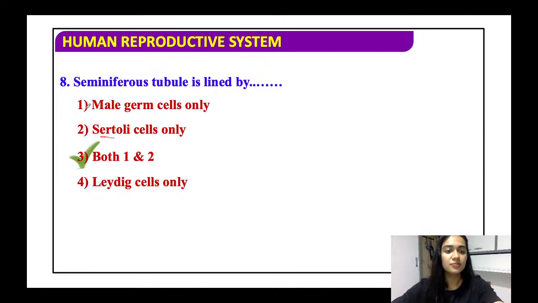In that, the Leydig cells are present, and also the Sertoli cells. The male germ cells are produced in the tubules and not by the Leydig cells. The Sertoli cells are also known as the nurse cells. Why? Because they provide nourishment. Clear?